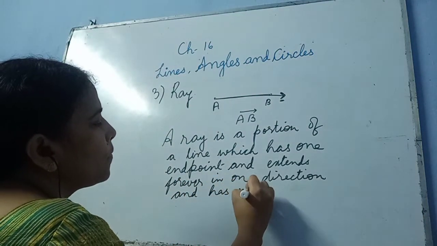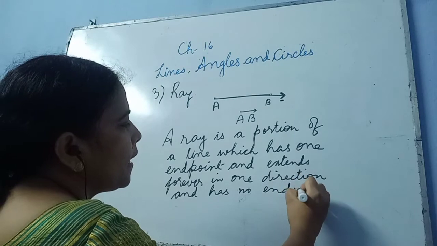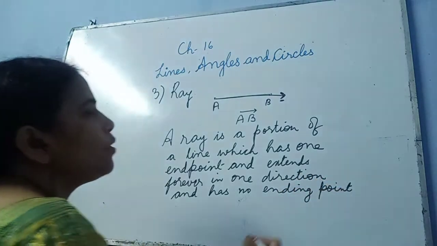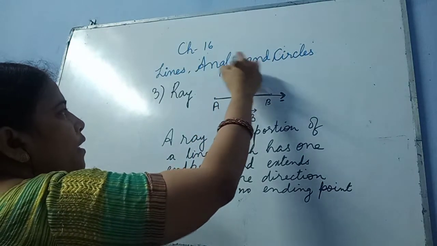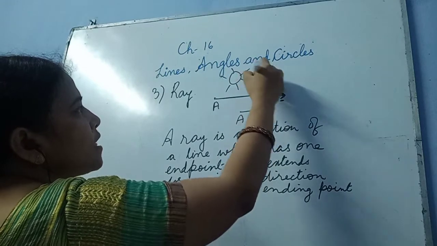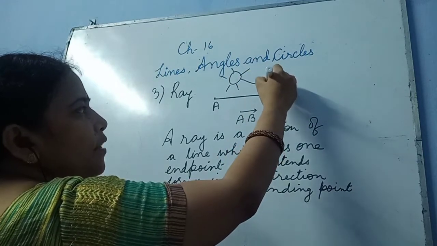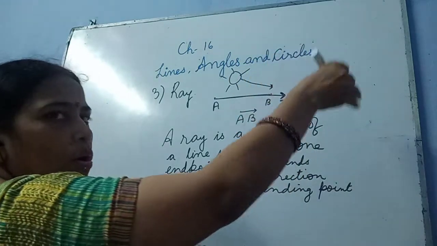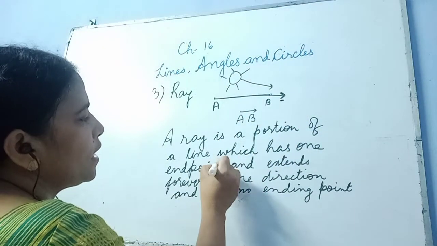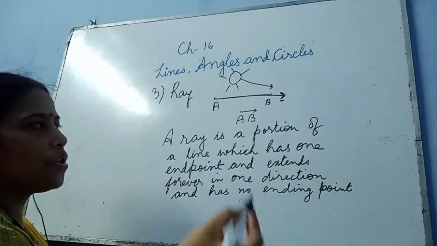As we talk about the rays of the sun, suppose rays of the sun, then what happens? If a ray starts, it does not have any ending point. It goes on everywhere. So that is the definition. You can understand that a ray is a portion of a line.